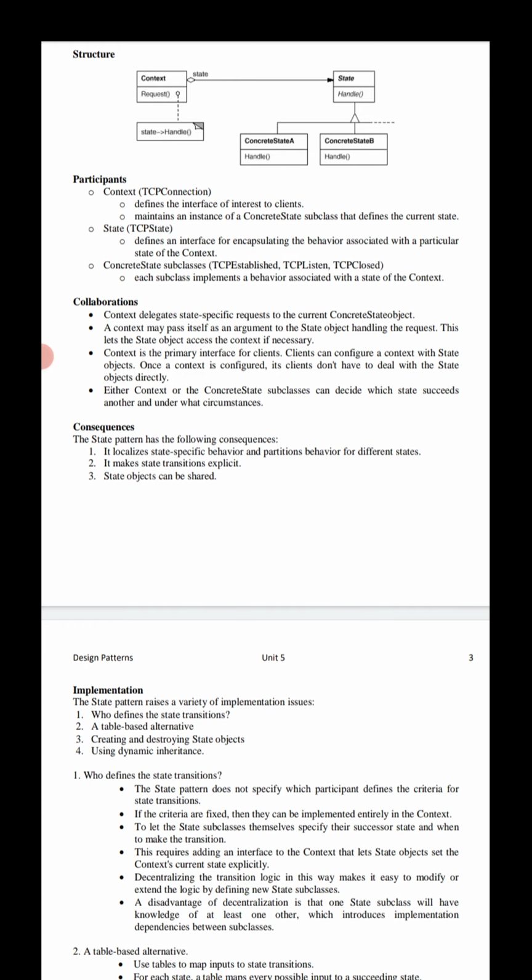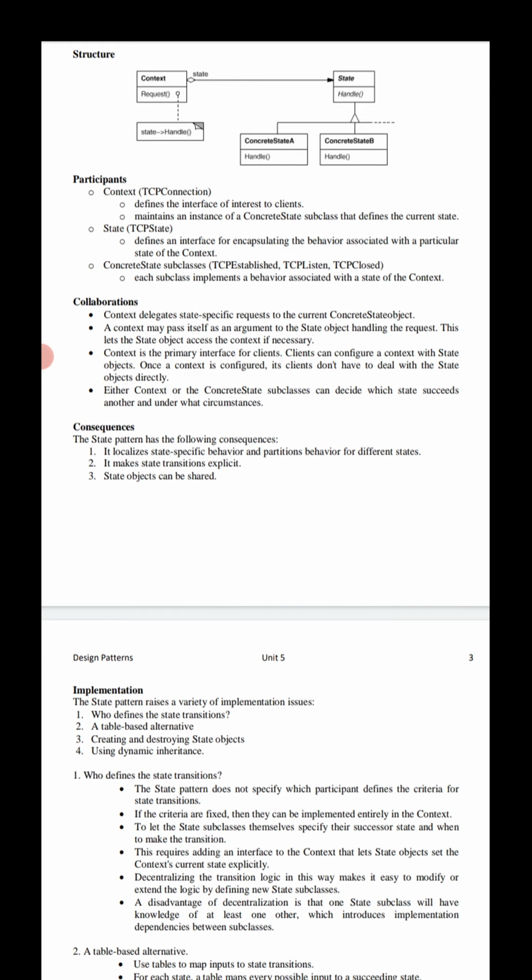We need to handle the request. This lets the state object access the context object if it is necessary. Here, the context object is the primary interface for clients. Those clients can configure the context object with state objects.